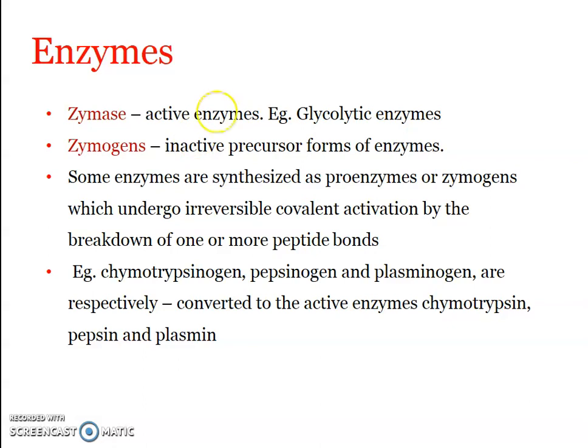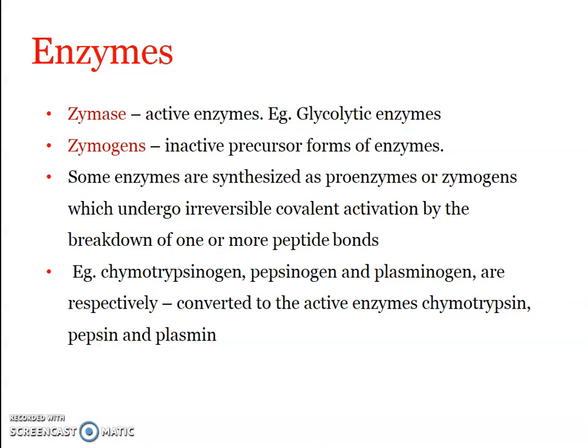Okay, and these are the glycolytic enzymes. Glycolytic enzymes are required by the cell whenever energy is required. So you can see that glycolytic enzymes, all those enzymes involved in the glycolysis process, are active enzymes, and they are referred to as active enzymes. Here you can see that they can act directly upon their substrates as and when they are produced.